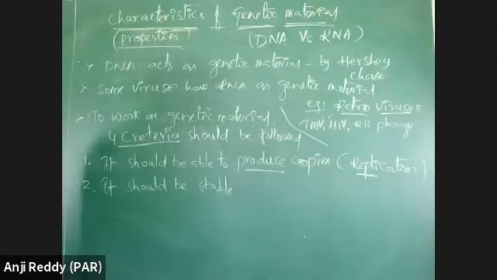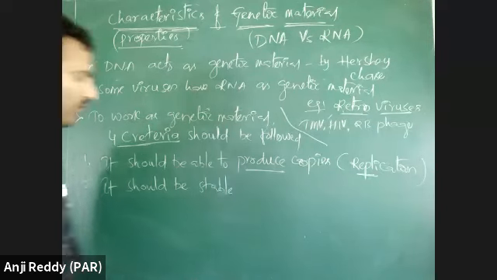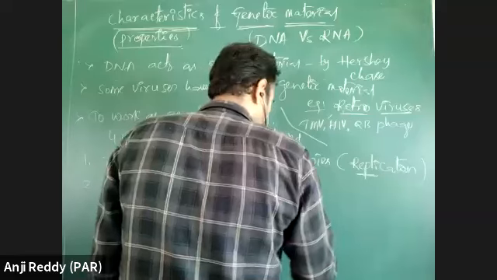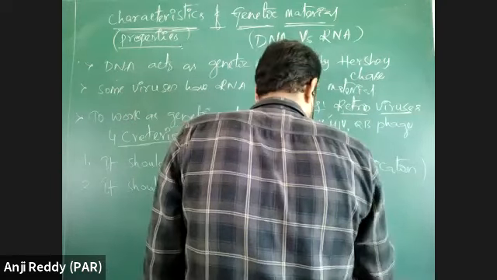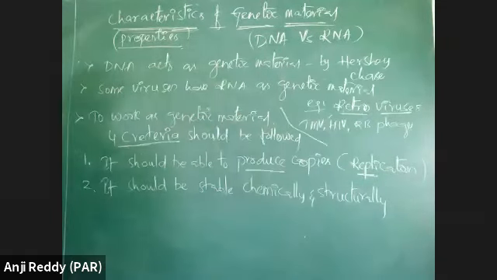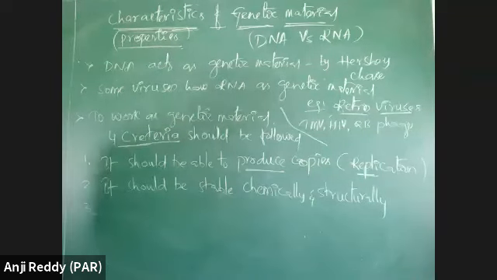Next property, the molecule which is acting as genetic material should be stable. Stable means not reactive or less reactive. It should be stable chemically and structurally. Structurally it should be stable, chemically also it should be stable. That is the second property.